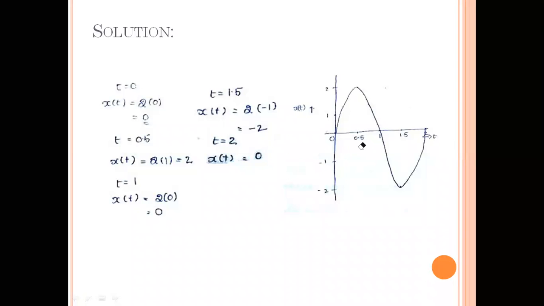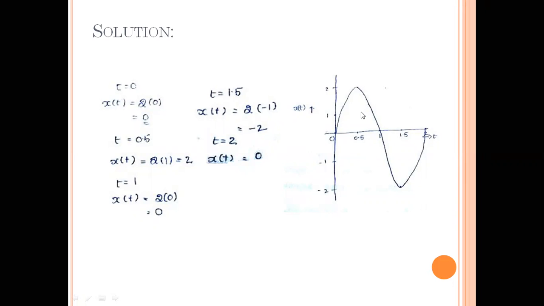Basically a doubt comes in your mind: sir, why have you taken only 0, 0.5, 1, 1.5, 2? For our convenience, we always take values convenient to represent the signals. If you want, you can take 0.2, or 0.25, or 0.35 also. But whatever it may be, finally the shape of 2 sin pi t is only the sinusoidal function which is defined from 0 to 2, right?